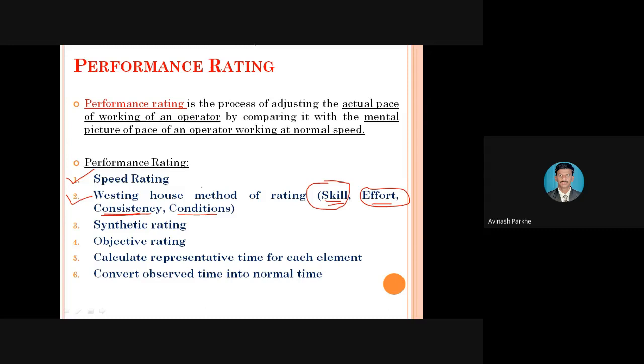So therefore, in the Westinghouse method, we are considering these four factors in order to check the performance of that particular operator, and accordingly we have to give the rating to them. So which are these four concepts? The first one is the skill of the operator, then the effort taken by that operator, consistency maintained during the work, and another is conditions. It may be working conditions, operating conditions, or working environment. All types of conditions are considered under this condition factor.